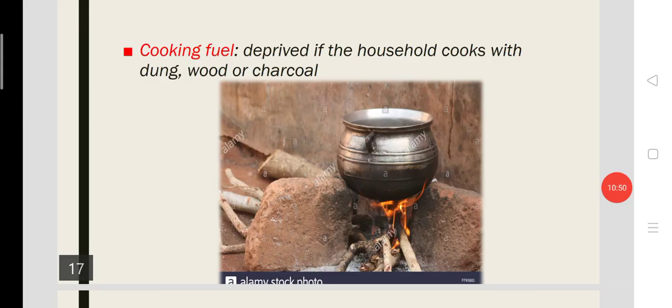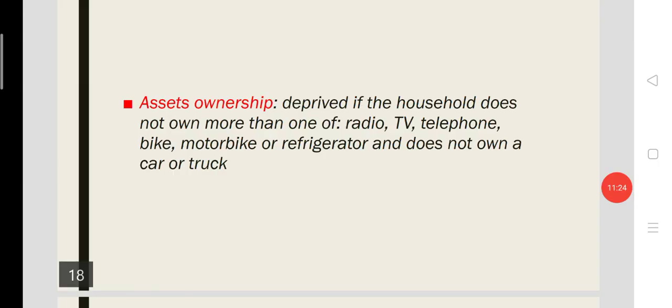The fifth indicator of the third dimension is cooking fuel. A family is considered as deprived if the family cooks mainly with dung, wood, or charcoal, and they don't have the electricity facility for cooking, they don't have the gas facility for cooking, so they mainly depend on dung or wood or charcoal for cooking. In that case the family is considered as deprived or poor.